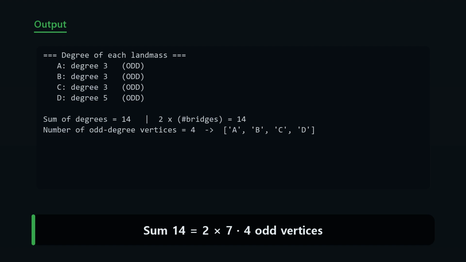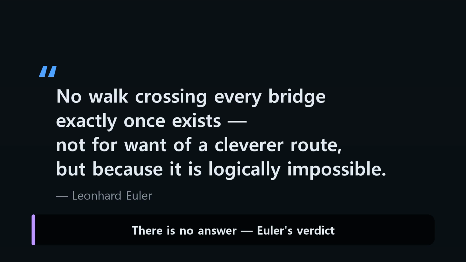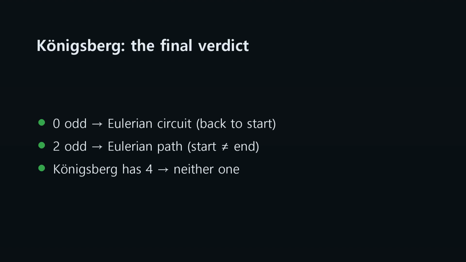The degrees add up to 14, exactly twice the number of bridges. And the odd vertices, 4 just as expected. The law allows at most 2 odd vertices. Here there are 4, twice the limit. And here Euler declares it flatly. It isn't that nobody found the route. There is no answer. It isn't that a cleverer route was missing. The townspeople roamed the riverbank hunting an answer that never existed.